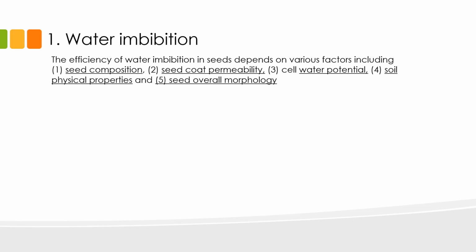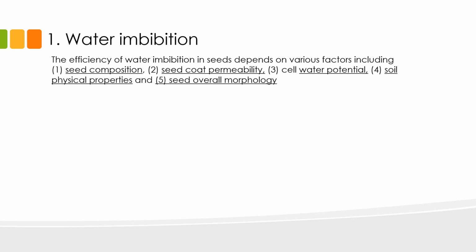Let's first discuss how composition of seeds affect water imbibition. After pollination and double fertilization, the zygote and primary endosperm develop and mature. Seed maturity can be divided into two stages: the physiological maturity and the harvest maturity.